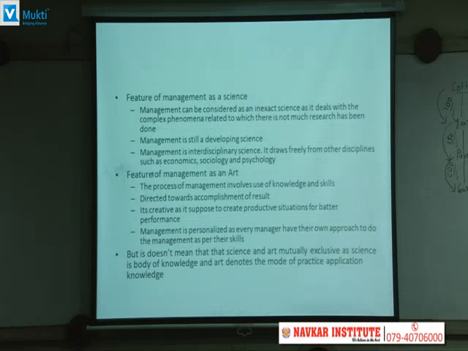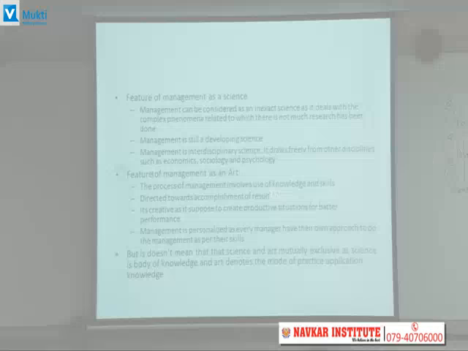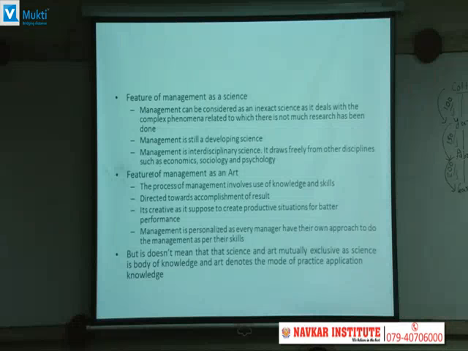The meaning of mutually exclusive is that if one thing is in the science, that cannot be in the art. If one thing is in the art, that cannot be in the science. But here, management is a particular thing which can be under the head of science also and can be under the head of art also. So there is an intersection between science and art, and management stays in that intersection. So we cannot say that science and art are mutually exclusive. If any two things are mutually exclusive, then their intersection is going to be zero. But here, science and art दोनों का इंटरसेक्शन में मैनेजमेंट आता है. So we cannot say that science and art both are mutually exclusive, but both are not mutually exclusive.